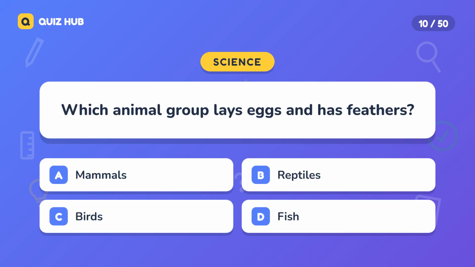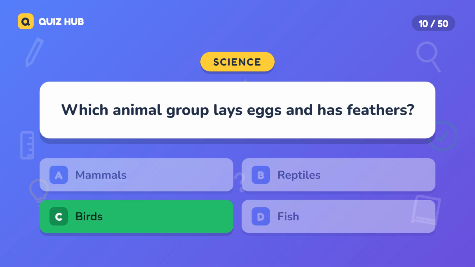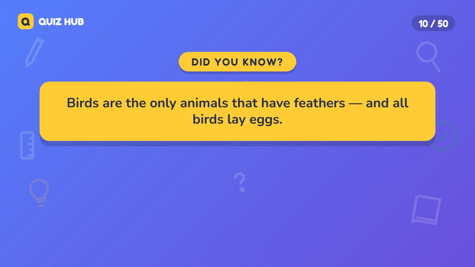Question 10. Which animal group lays eggs and has feathers? A. Mammals. B. Reptiles. C. Birds. D. Fish. The correct answer is birds. Birds are the only animals that have feathers, and all birds lay eggs.